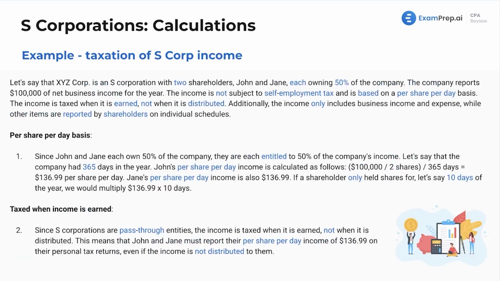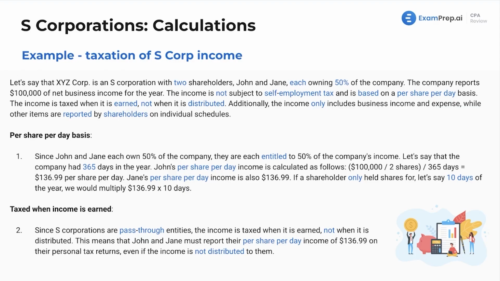Here is a beautiful example. Let's say that XYZ Corporation is an S corp with 2 shareholders, John and Jane, who each own 50% of the company. Now, the company reports $100,000 of net business income for the year. The income is not subject to self-employment tax and is based on a per share per day basis, which it didn't have to tell you. It's just telling us that because that's the rule we just learned, but just keep in mind, a question does not have to state that.